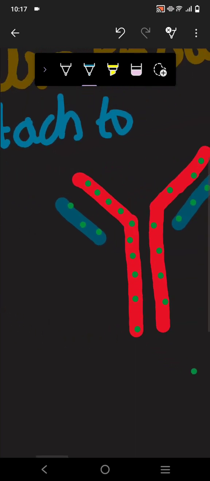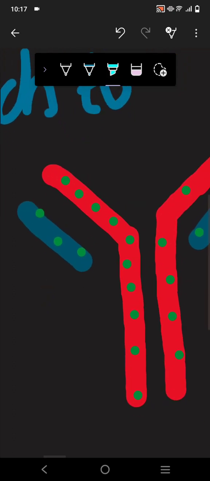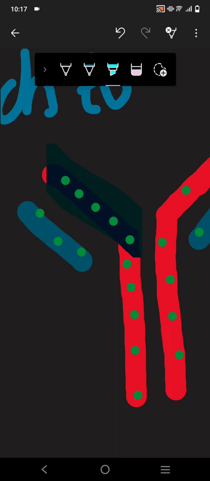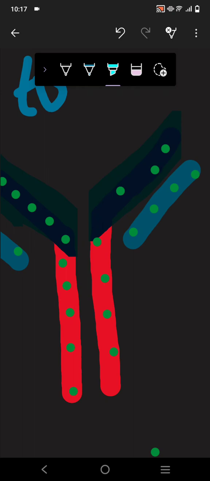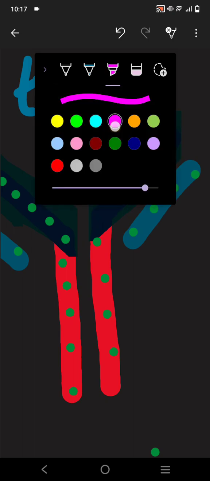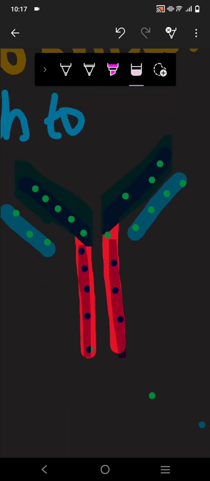Let me highlight what is the variable region and what is the constant region. This region is known as the variable region, whereas this region is known as what? This is the constant region. As I have told you, what is the variable region and what is the constant region.